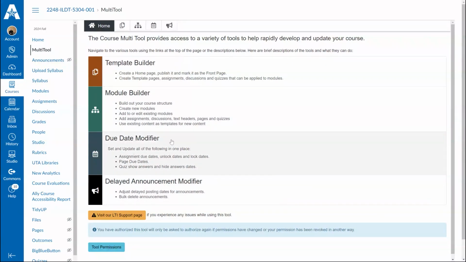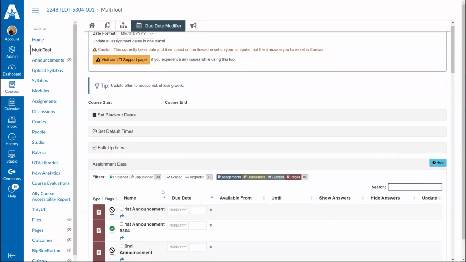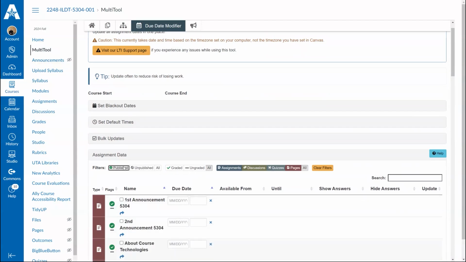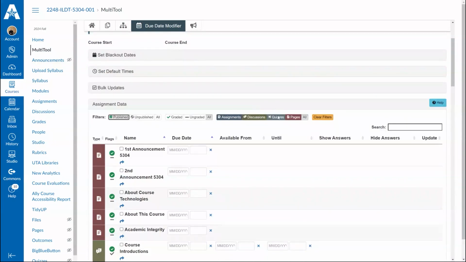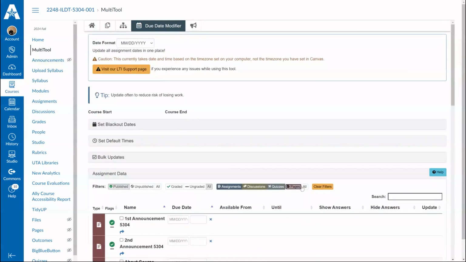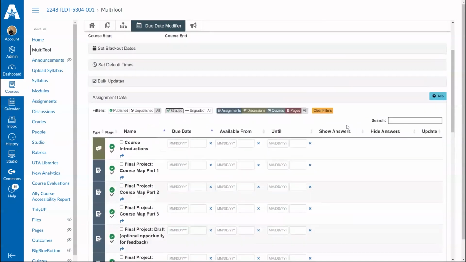So we're going to choose the due date modifier. And then it'll take a minute, but it will gather all of your assignments and pages in the whole course. And then once it does that, you can sort by published or unpublished pages, and I'll do published ones, and then you can do assignments, discussions, quizzes, or pages, or clear the filter and just do graded ones so you don't include the pages. Totally up to you.